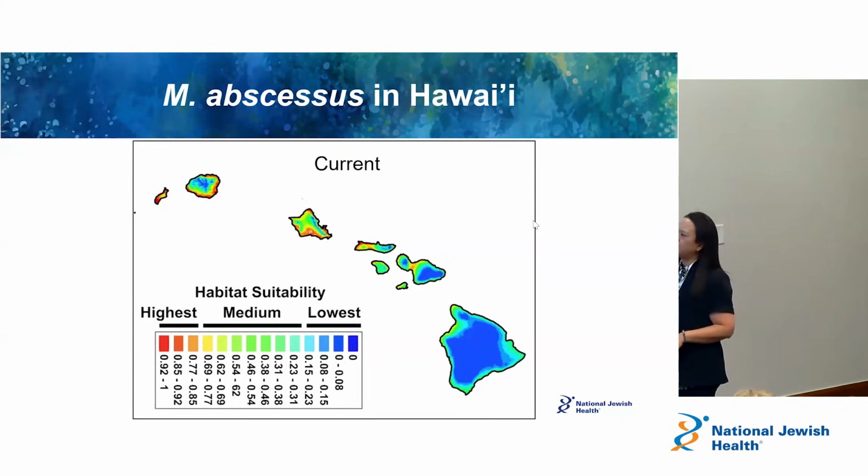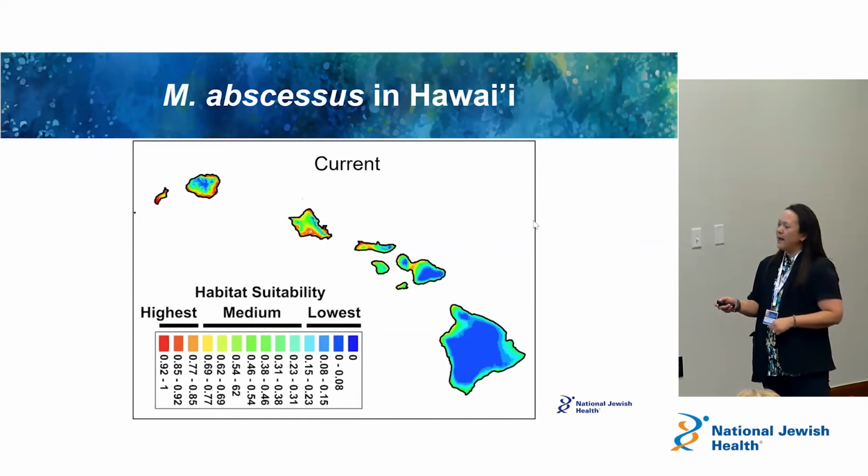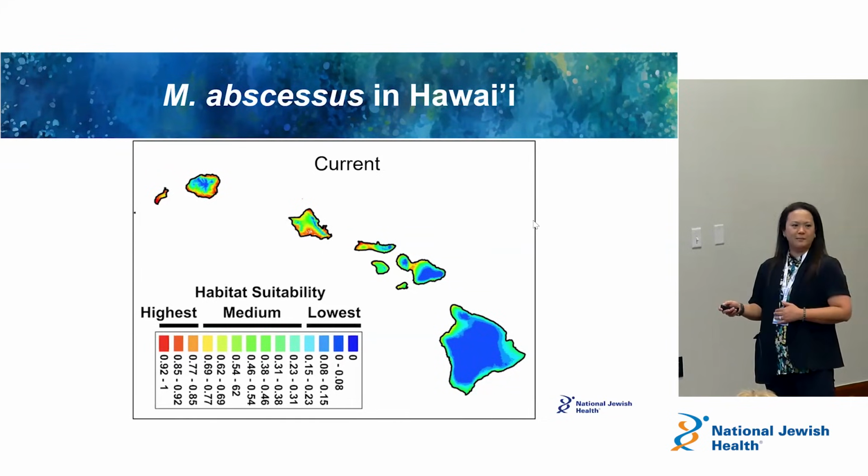When we do these projections, for example, this is a habitat suitability projection in which the dark blue areas are the areas of Hawaii that have lower NTM cases, right? It's not a good habitat. It's not suitable for NTM. But in the areas that you see red, that's a better suited environment for NTM, so to speak.